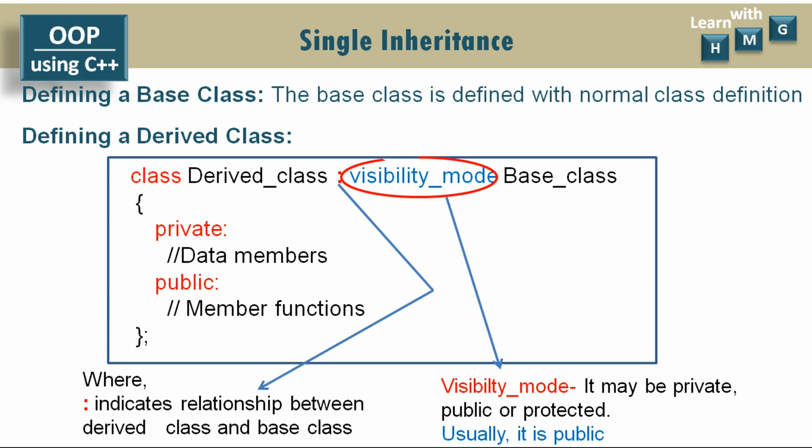Usually this visibility mode is used as public. The details of visibility modes we will see in another video. Currently we can use the public visibility mode to define the derived class, like this. Here the derived class is publicly derived from the base class. That is the meaning of this visibility mode.